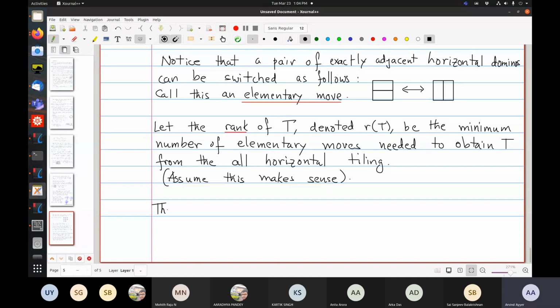Then here's the beautiful theorem of Elkies. I have to state this. Let AD of n x q be the sum over all domino tilings T of x to the v of t, q to the r of t. So x to the half the number of vertical dominoes, q to the rank.